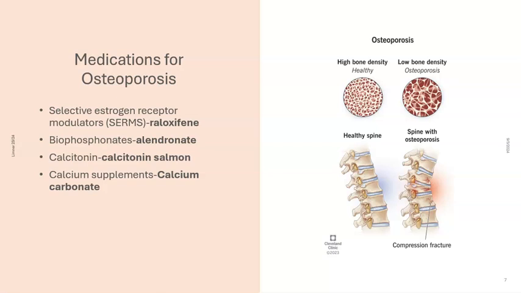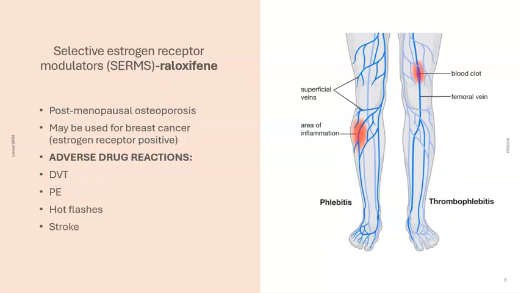Medications, we can see selective estrogen receptor modulators. So raloxifene is the one that we're going to talk about there. We can see bisphosphonates, and this is alendronate that you might see, calcitonin, and calcium supplements. So these are the ones that we're going to talk about. You're going to talk more about osteoporosis later in, I think, fourth semester too.